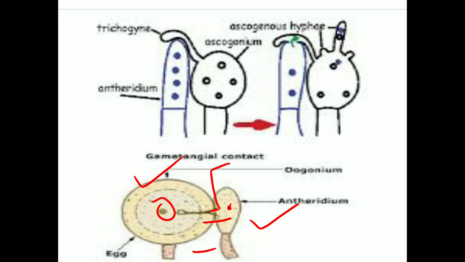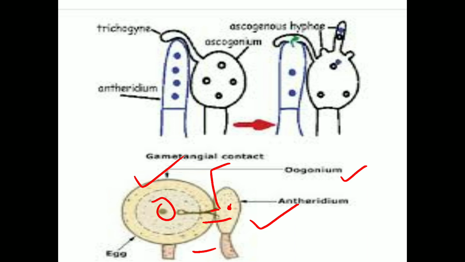A pore is formed at the point of contact of the male and female gametes, because of dissolution of the oogonial wall and the antheridium wall.